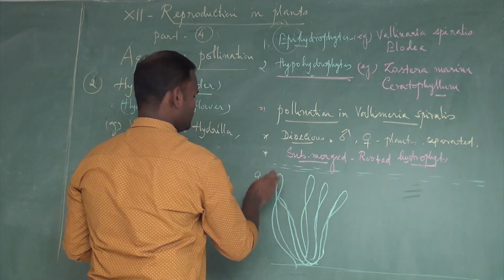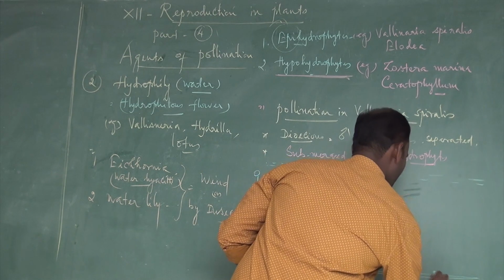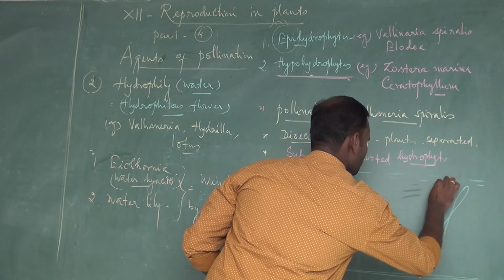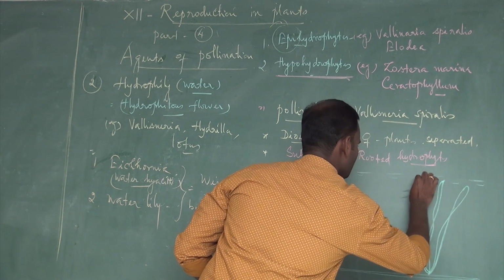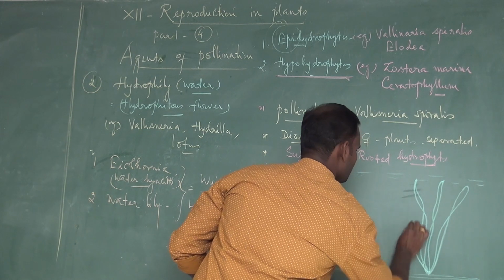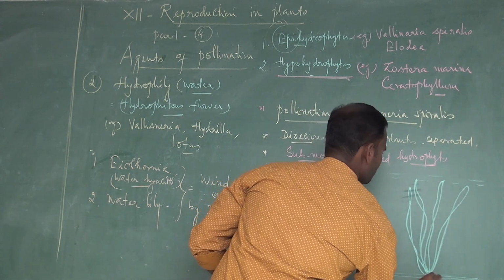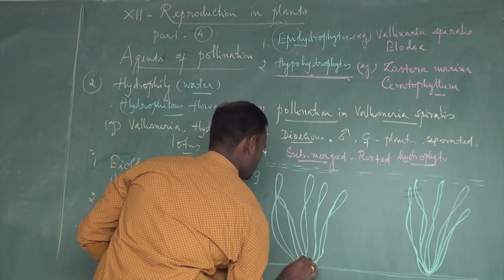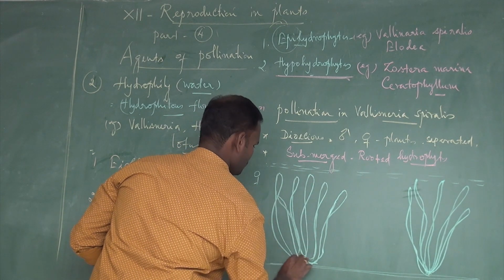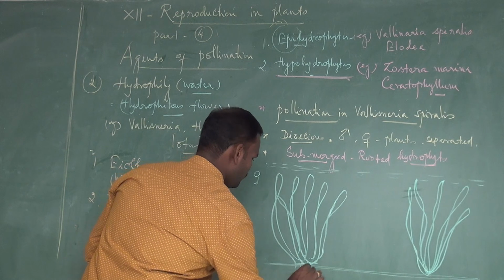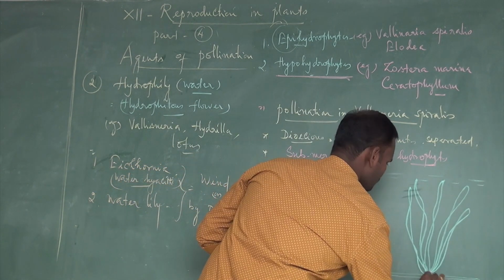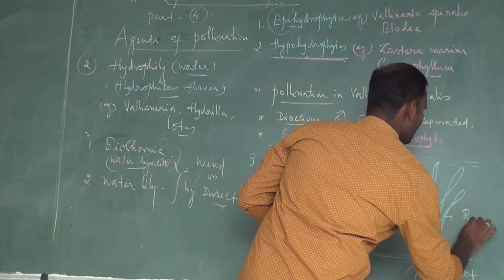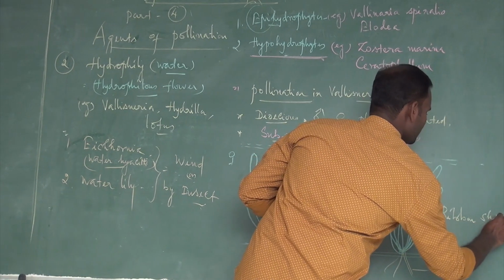It is a female plant. It is a male plant. The roots are fixed in the mud, but the leaves look like ribbon-shaped leaves.